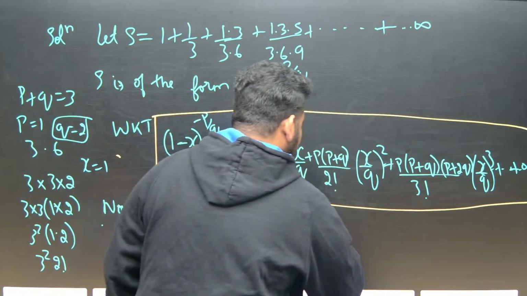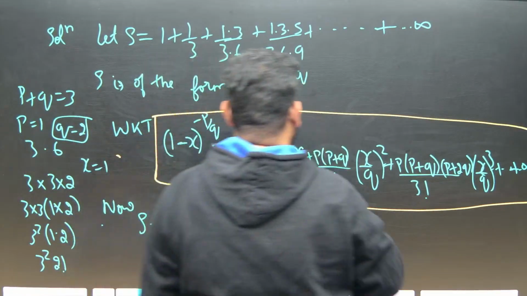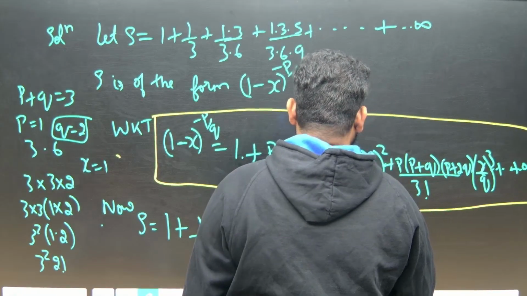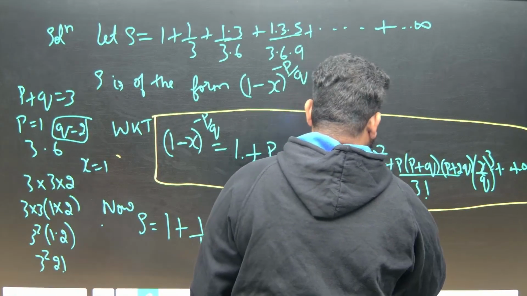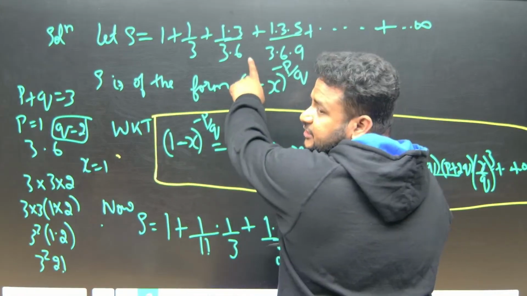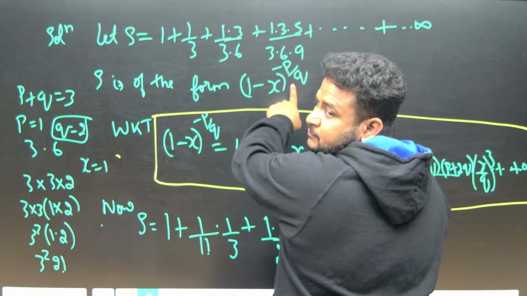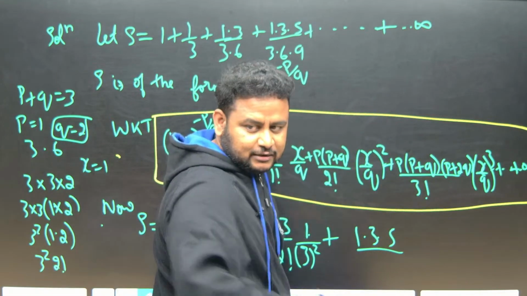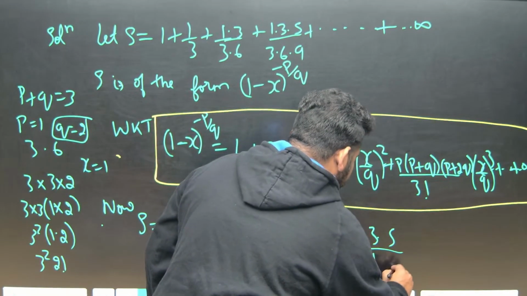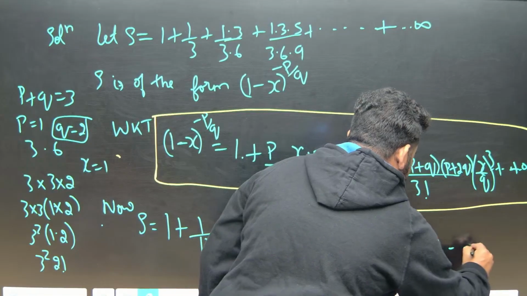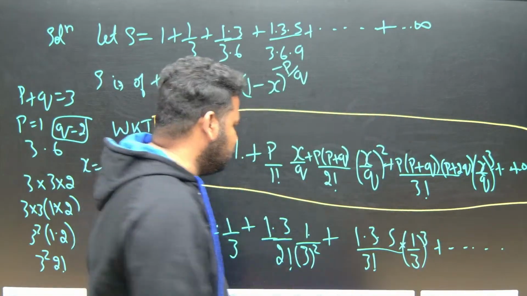Next, 1 plus, this is what? 1 into 3 into 5. Correct na? 1 into 3 into, what is p plus q? Okay. And into 5 divided by, what is this? If I take 3 outside, this will become what? 3 cube. 1 into 2 into 3. Correct na? This will become what? 1 into 2 into 3 is what? 3 factorial. Okay. 3 factorial into, what is this? Into 1 by 3 whole cube. This is what I have.